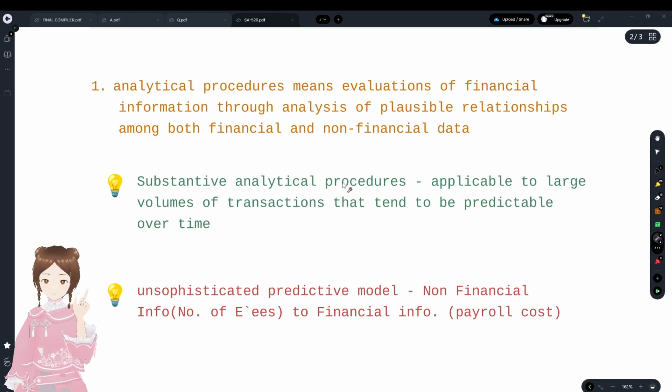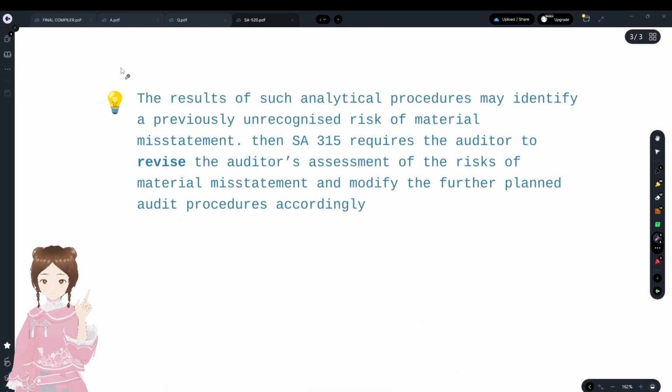Substantive analytical procedures are applicable to a large volume of transactions that tend to be predictable over time, just like rent, salaries, sales, etc. An unsophisticated predictive model is like a non-financial information to financial information ratio. And the result of such analytical procedures may identify a previously unrecognized risk of material misstatement.